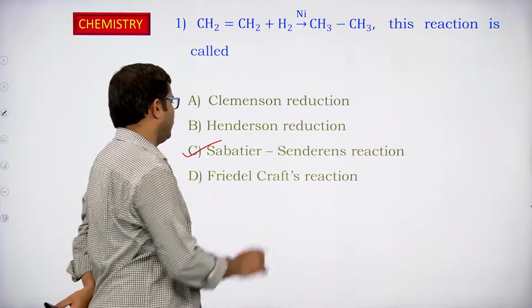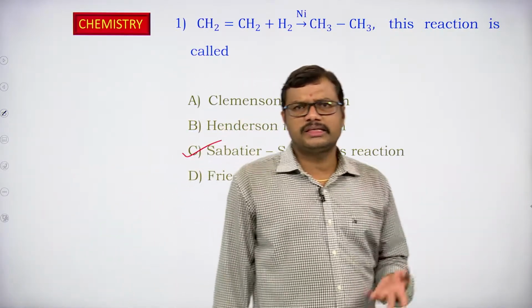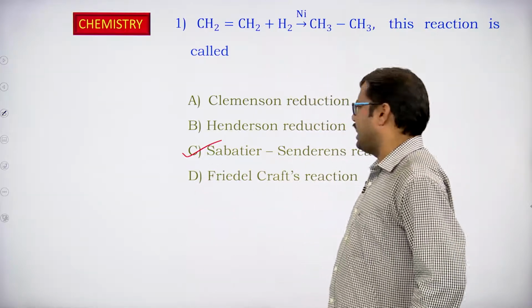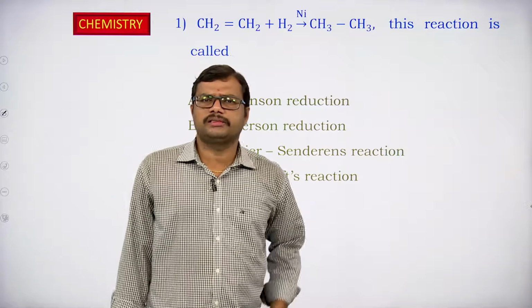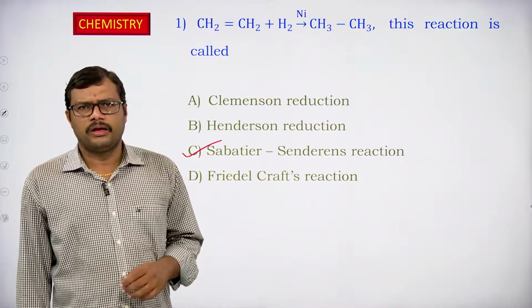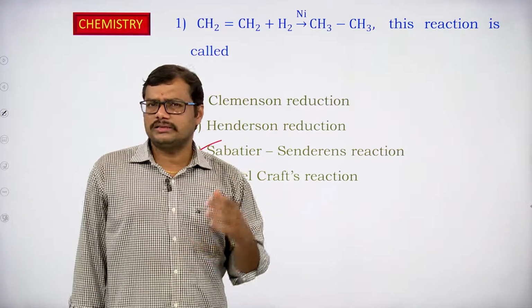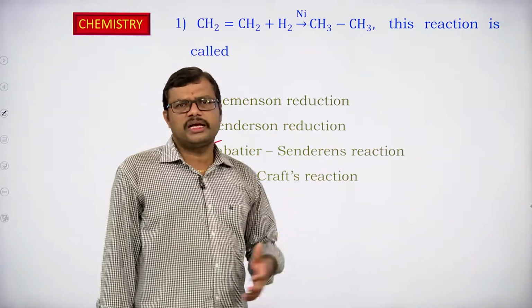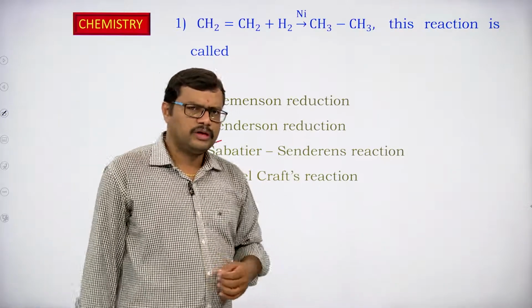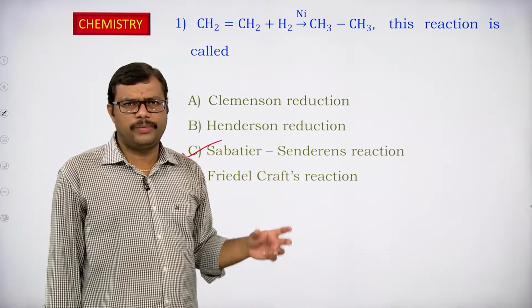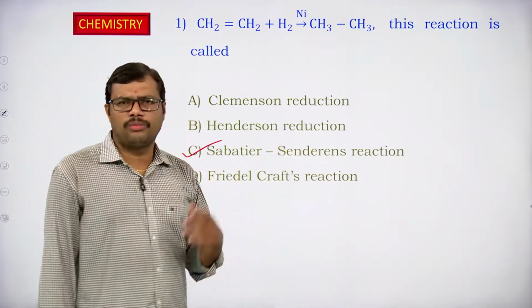The name of the reaction, that is hydrogenation of alkene in presence of a nickel catalyst, is the Sabatier-Senderens reaction. Of course the hydrogenation of an alkene or alkyne can take place even in the presence of platinum and palladium, but when we are using nickel as a catalyst, that reaction is named as Sabatier-Senderens reaction. This is the first name reaction which we have come across under the alkane chapter. So you have to write all the name reactions on separate pages. Please revise once a day, so that it will be easy to remember.